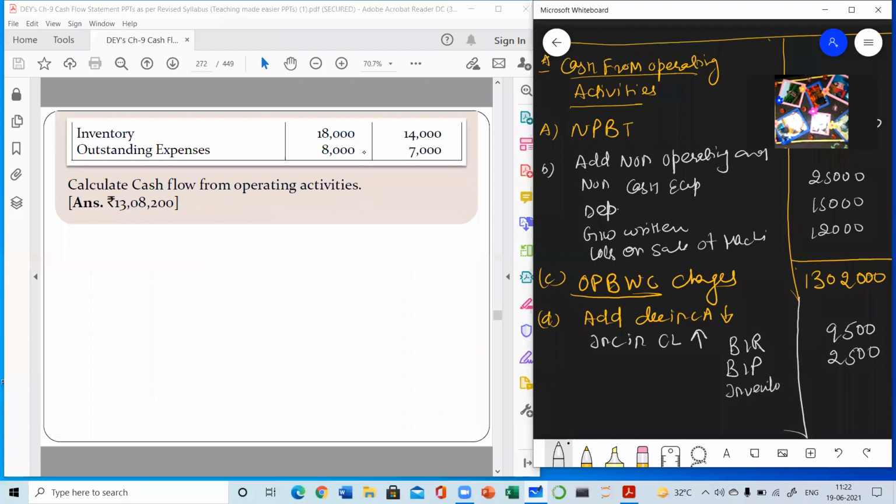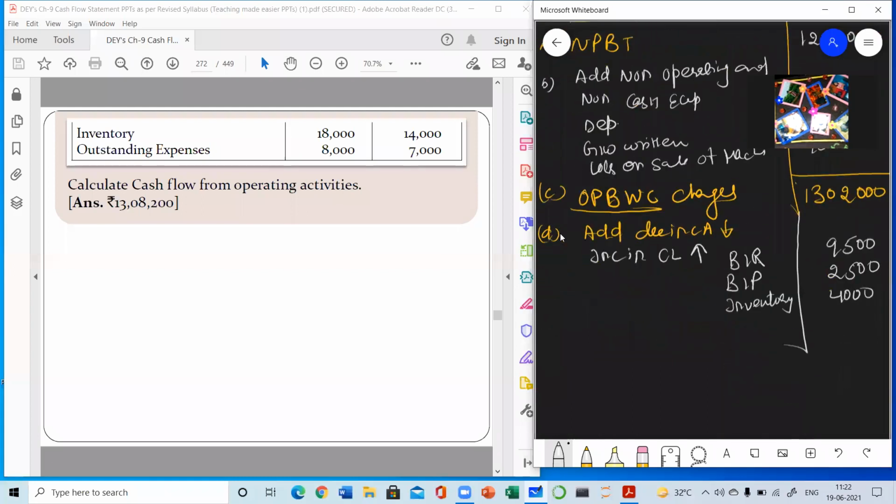There is no hard and fast sequence. Any current asset, any current liability, in the manner you like, you can write. It is not necessary to write assets first and then liabilities. Whatever figure first comes in front of your eyes, you can write. So this is the decrease in inventory, and it will also be added.